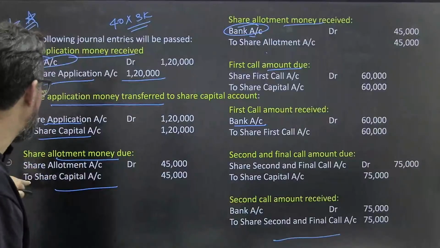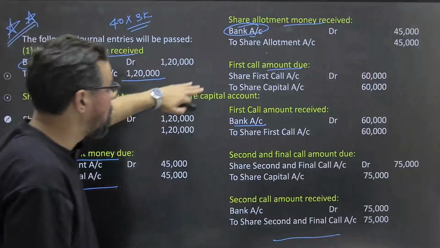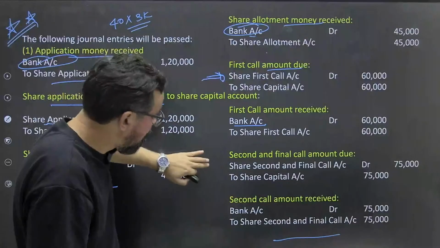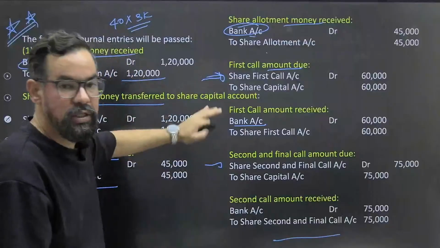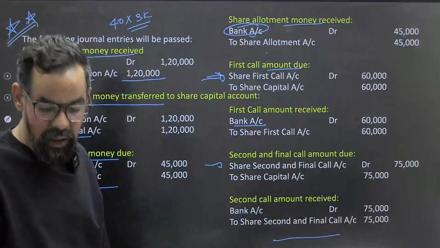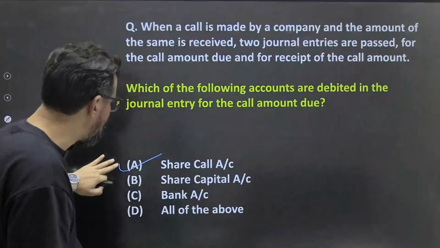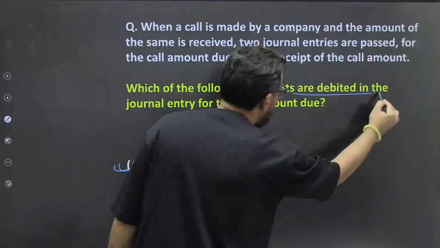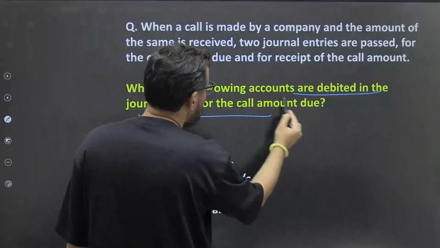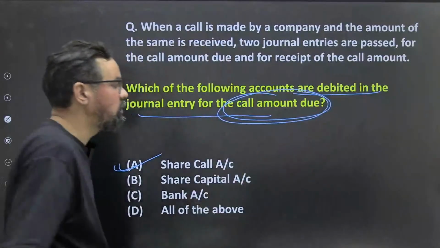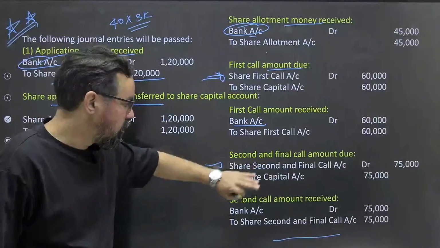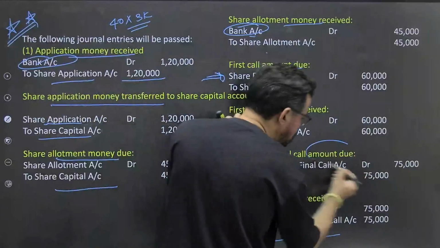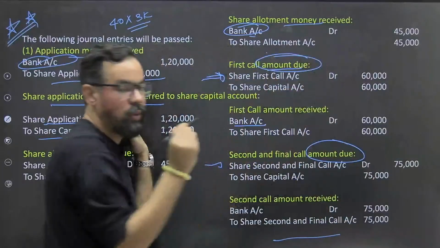It is the call money, so it is share call account. It can be first or second call. In both cases, which account will get debited? Share call account. Which of the following accounts is debited in the journal entry when call amount is due? So first call amount due, second call amount due. This was the case of amount due, not received.